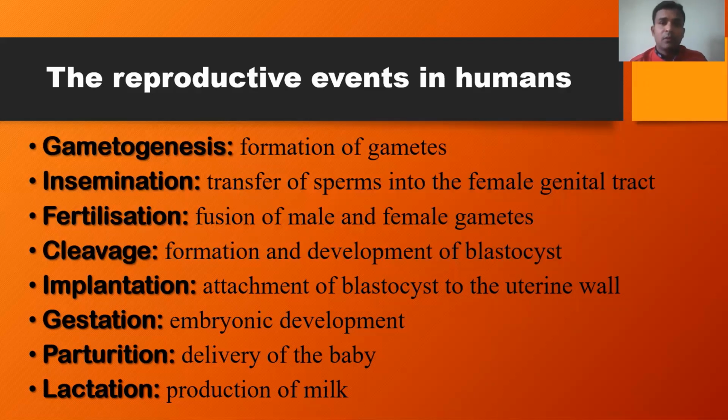In human beings there is a prolonged period of parental care, a gestation period of 9 months 7 days, followed by a longer duration of parental care. So with respect to the structure as well as the events that occur during reproduction, human reproduction is very complicated. In this chapter, we are focusing on all the events that occur during human reproduction.